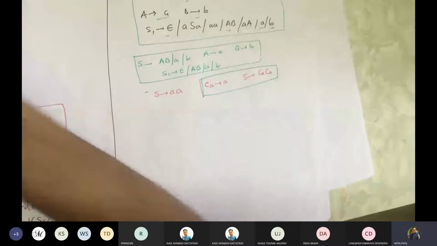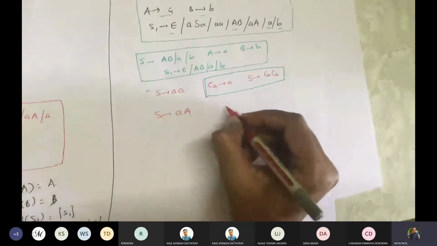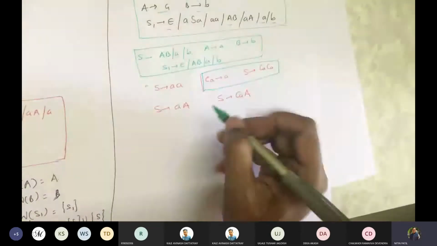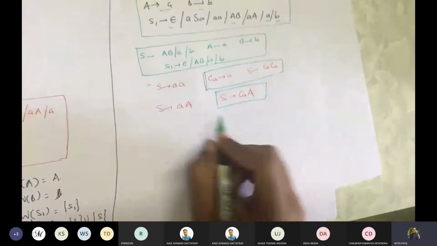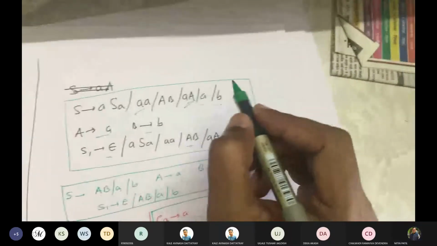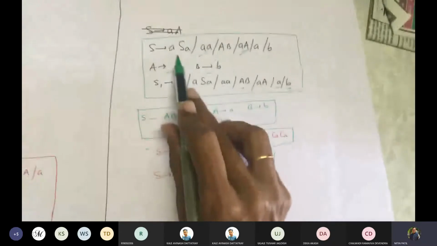So we will write this as S gives AA, which can be written as S gives CAA. So this is also done in the required form. Now remaining is this one.